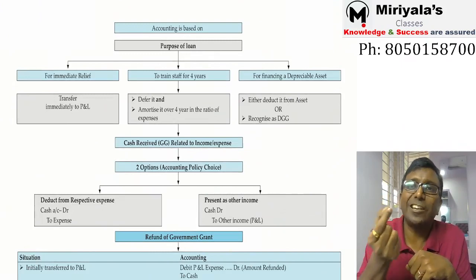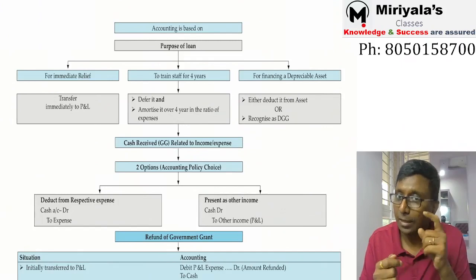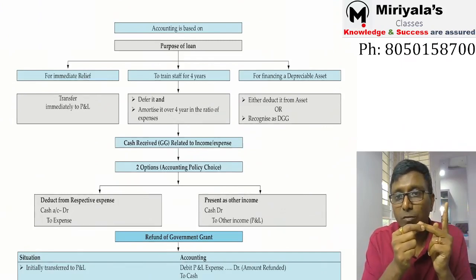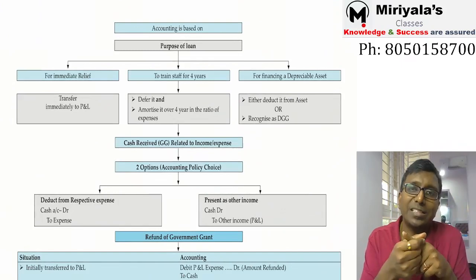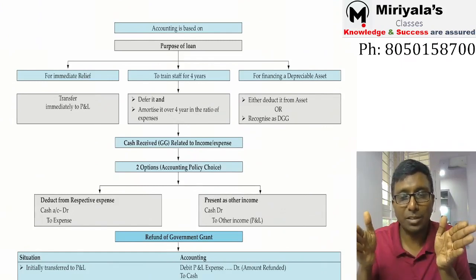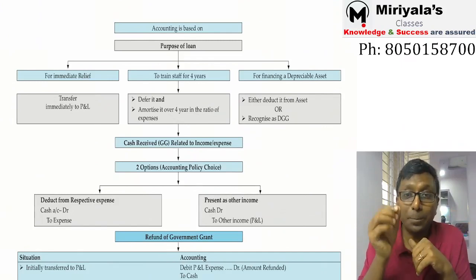If it is directly related to a depreciable asset, correct na? If it is directly related to a depreciable asset, then you have two choices. That is accounting policy choice. Reduce that 4 crore rupees from the depreciable fixed asset, or you recognize the deferred government grant, and that deferred government grant should be allocated. I mean, it should be transferred to profit and loss in the ratio of the depreciation.